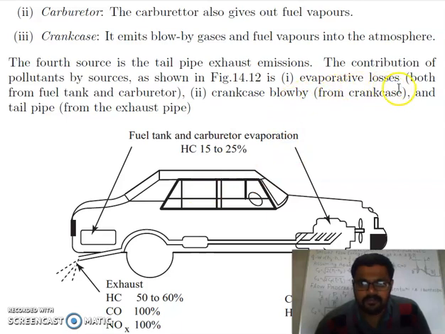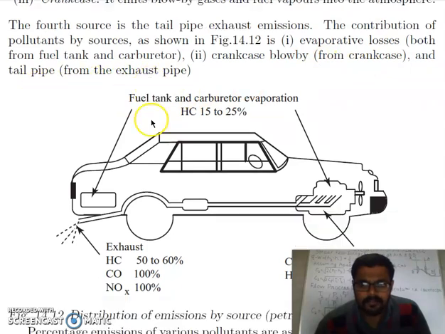The one is evaporative losses both from fuel tank and carburetor. Crankcase blow down, blow by from crankcase, and third is your tailpipe from the exhaust pipe. So you can see here crankcase blow by, which causes hydrocarbon emission of 20 to 35% will occur below the engine. This is your crankcase here. Fuel tank and carburetor evaporation. This will cause 50 to 25%.